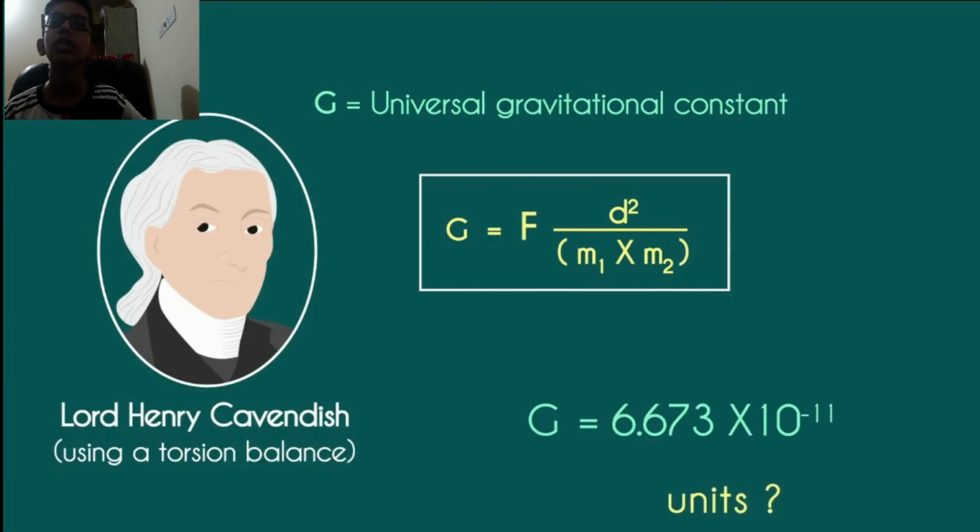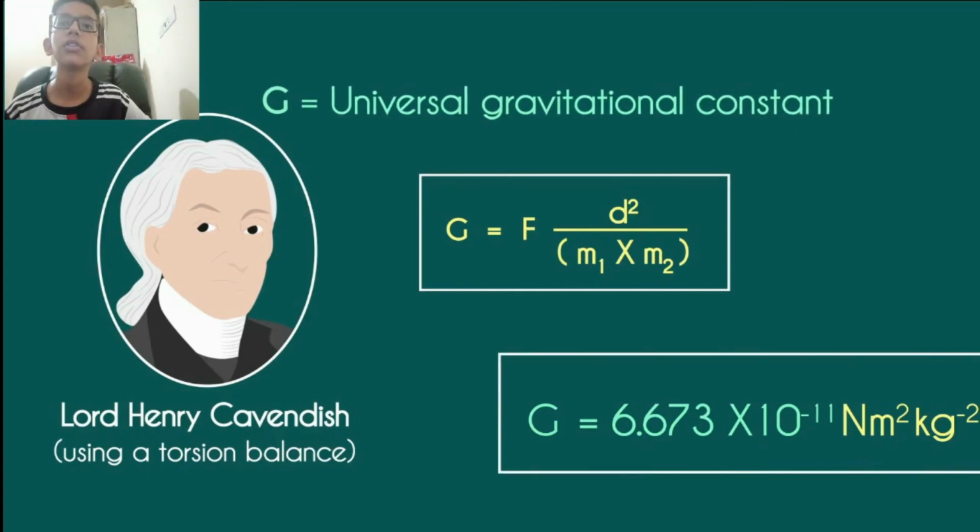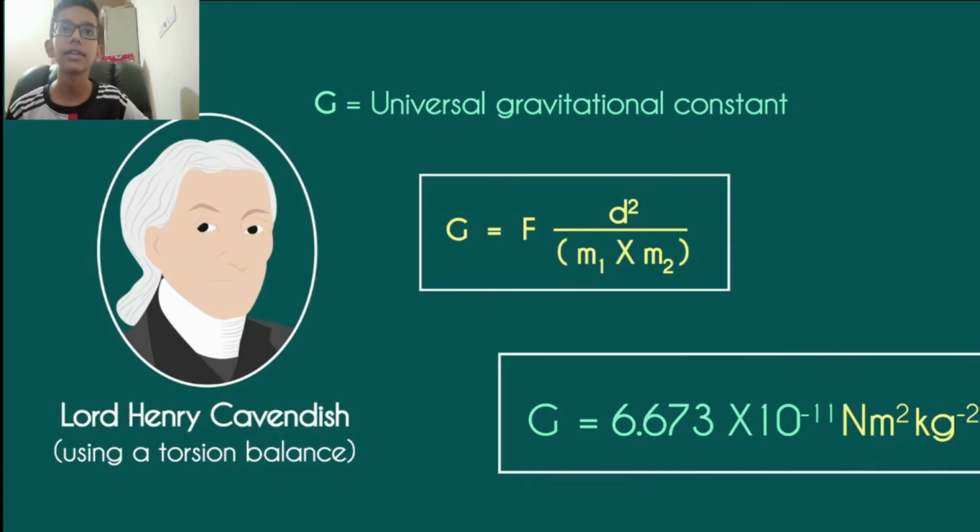What will be the units? For force it is Newton. As the distance is in meters, we have meter squared. And as the masses are measured in kilograms, we multiply by kilogram raised to negative 2. This is the value of the universal gravitational constant.